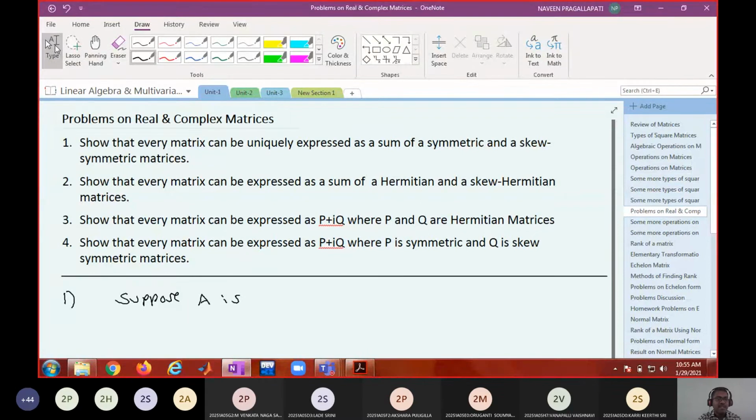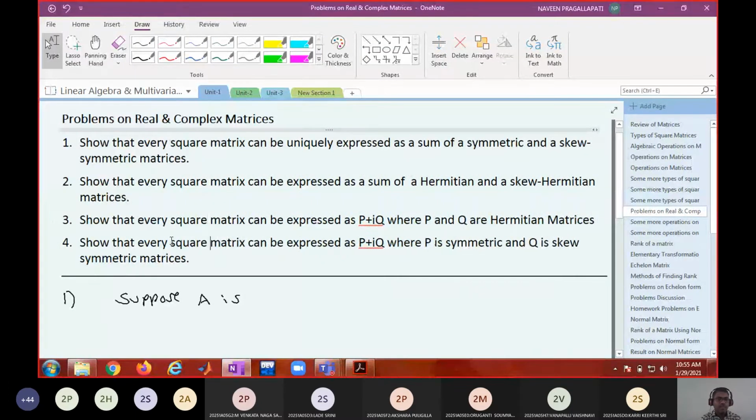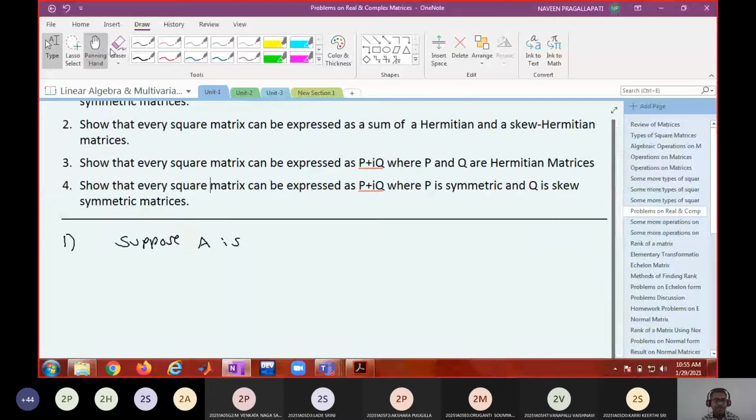All these things must be for a square matrix. Suppose A is a square matrix of order n.